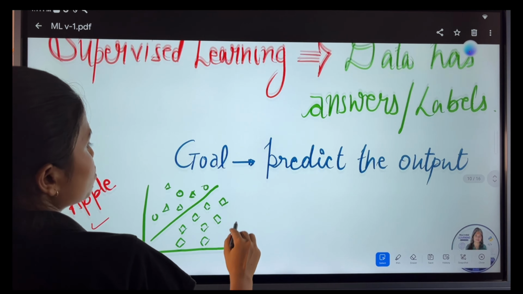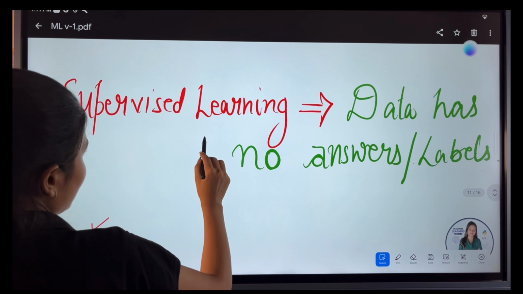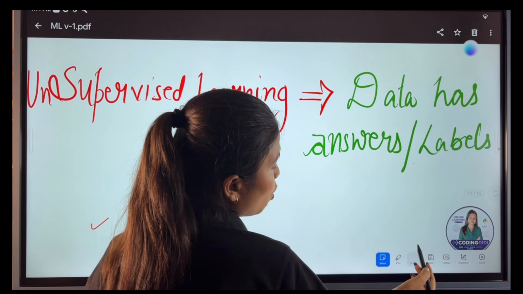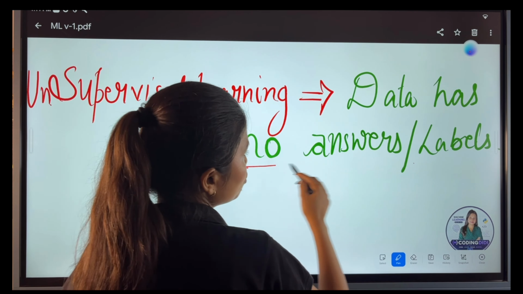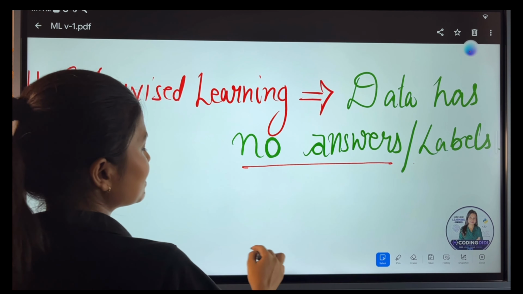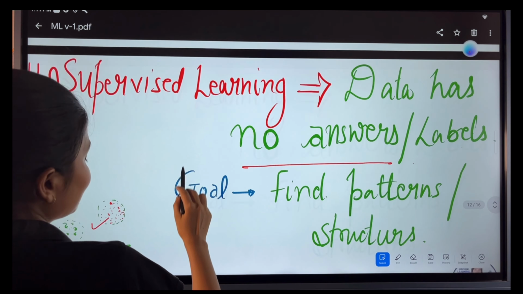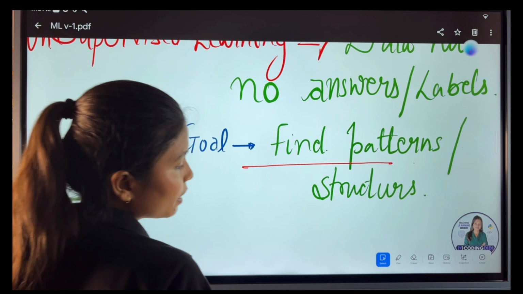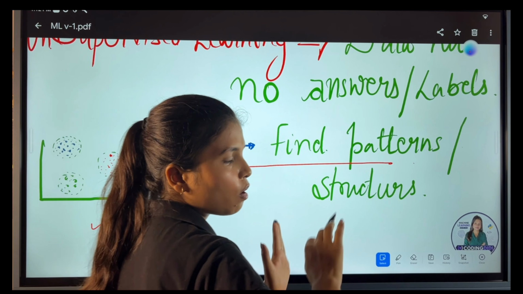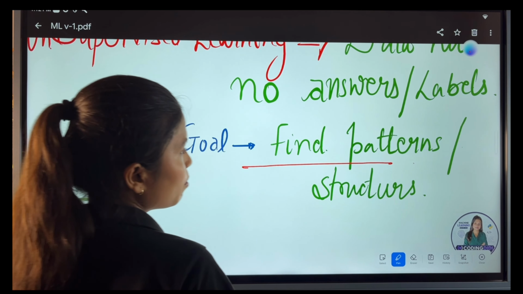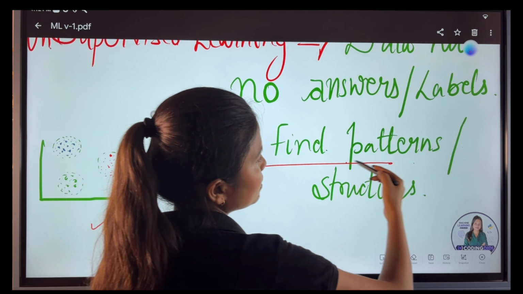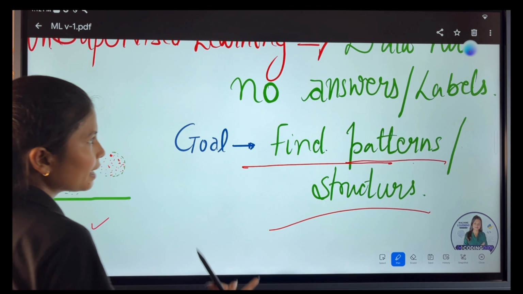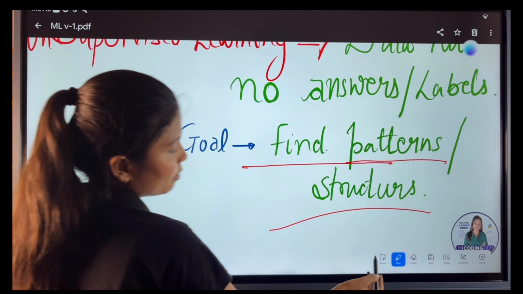But then comes the next one, which is unsupervised learning, in which the data has no answers. It means I'm not telling the model that this is an apple. We just provide the raw data to the model, and the model automatically understands the patterns and structures. That's how unsupervised machine learning models work.